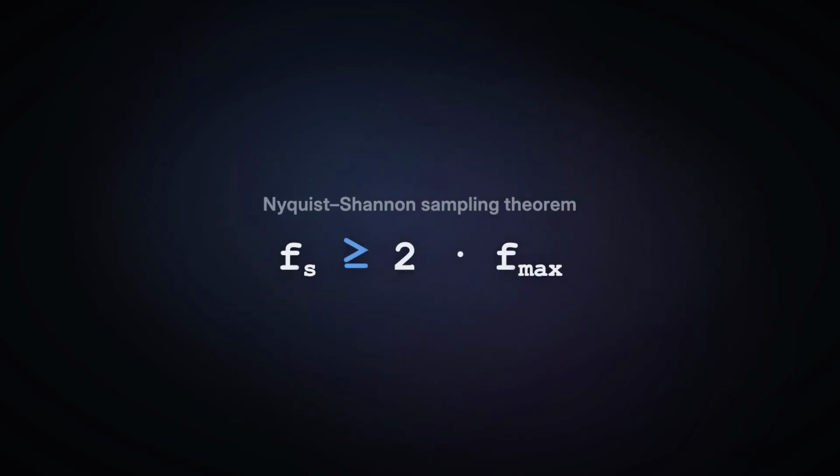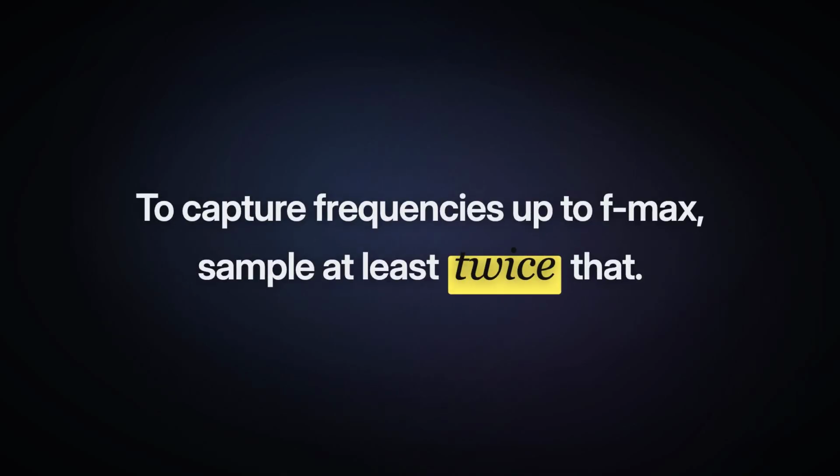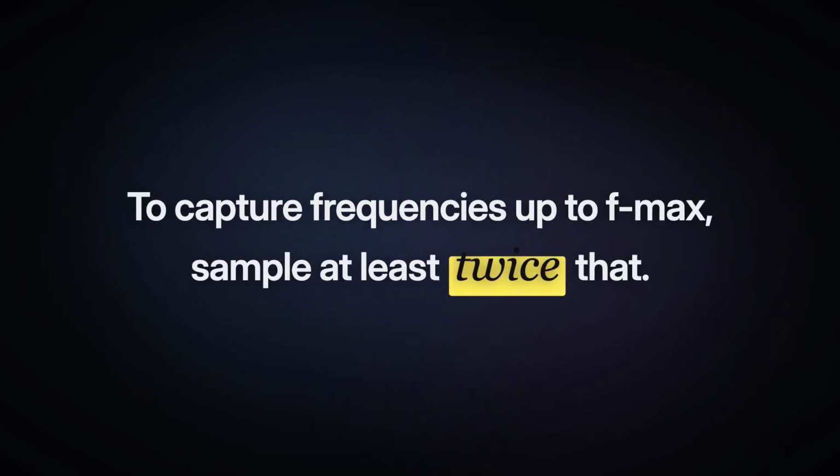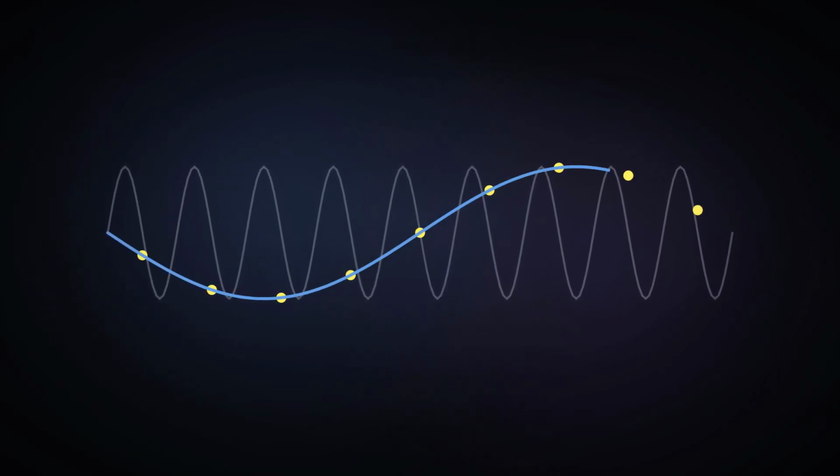When sampling, the Nyquist-Shannon sampling theorem plays a big role. It states that to faithfully capture a signal containing frequencies up to Fmax, you must sample at least twice that frequency. Otherwise, you end up with an artifact called aliasing.